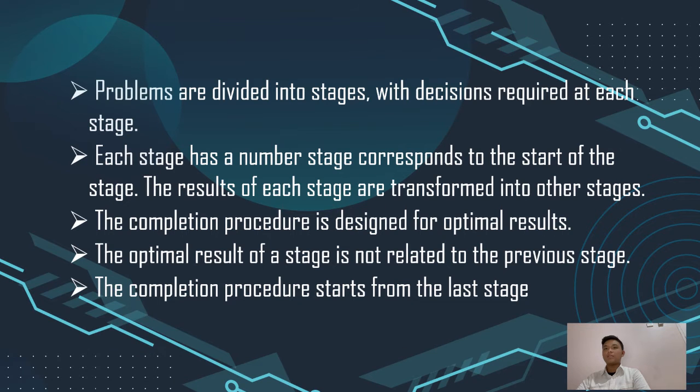Problems are divided into stages with a decision required at each stage. Each stage has a number corresponding to the start of the stage. The results of each stage are transformed into another stage. The completion procedure is designed for optimal results. The optimal result of a stage is not related to the previous stage. The completion procedure starts from the last stage.